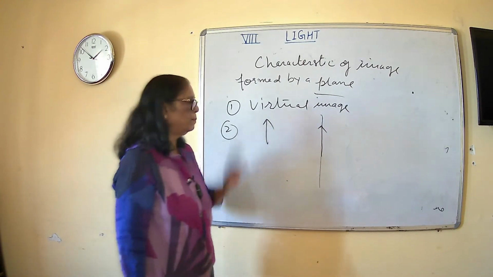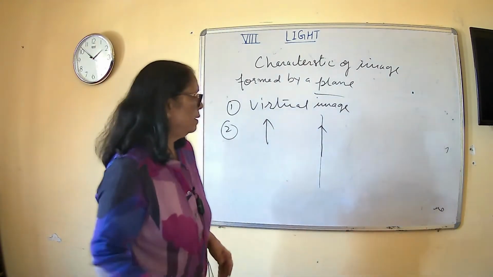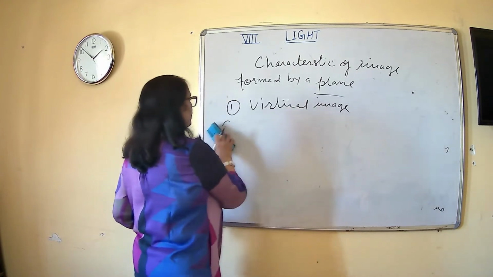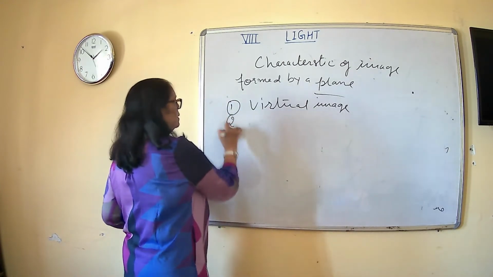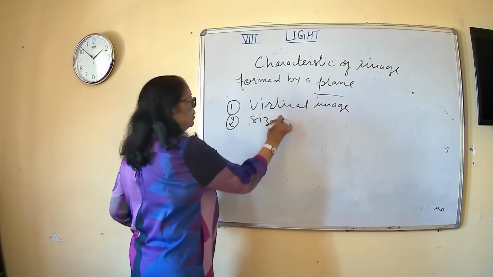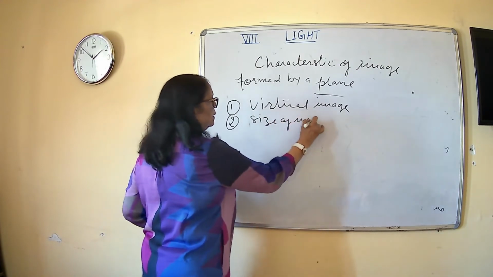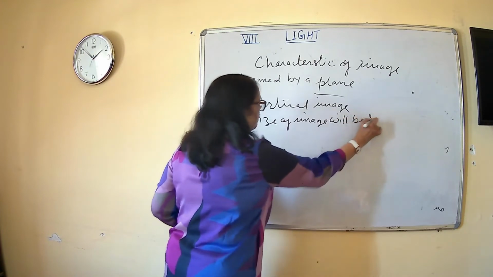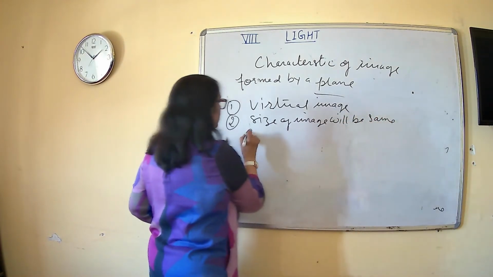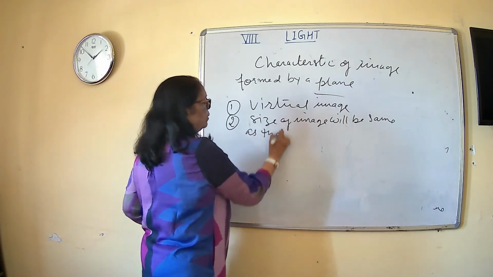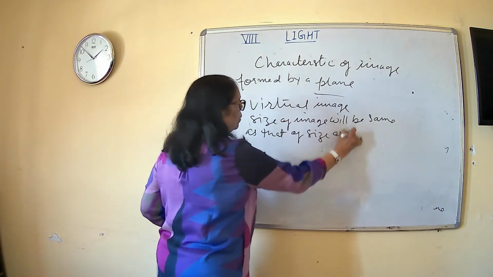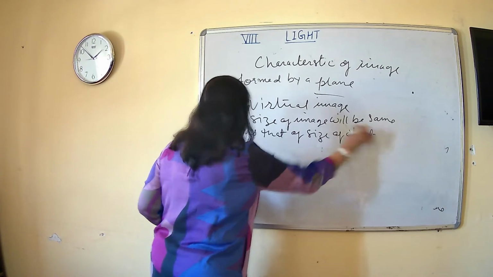So this is another characteristic of image formed by plane mirror. So second है size of image will be same as that of size of object, right?